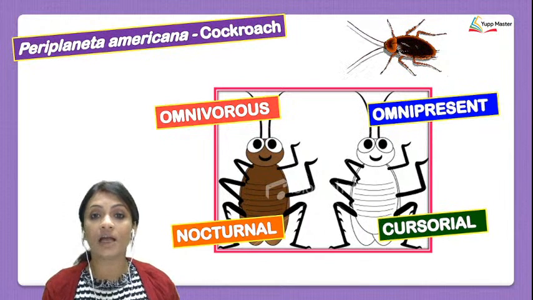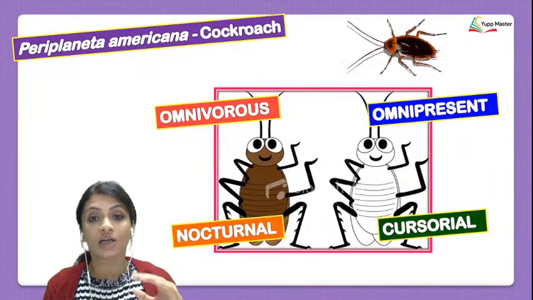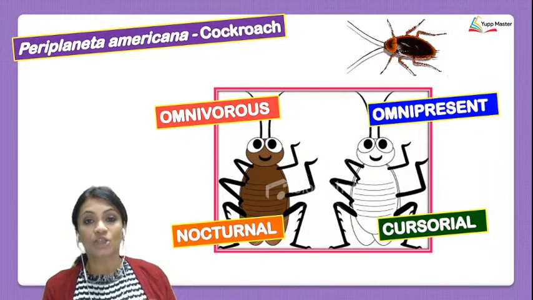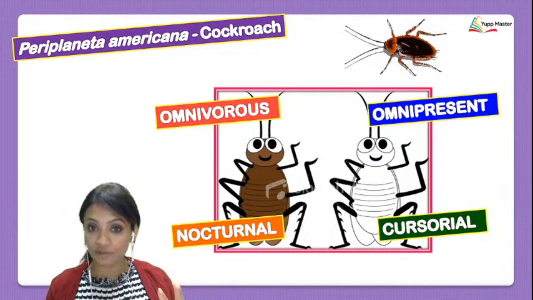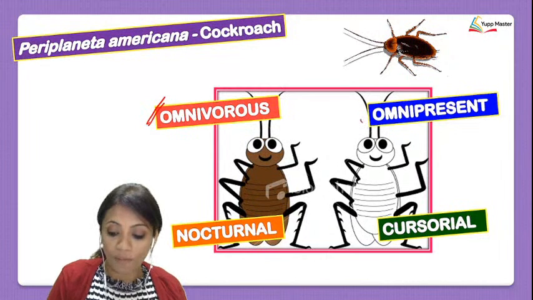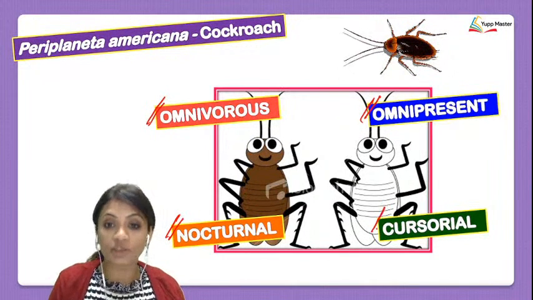It has running legs, hence it is called cursorial. Cursorial means that it is going to be running all the time. So, these are the 4 words I'd like you to remember. Which are they? First, omnivorous. Second, omnipresent. Third, nocturnal. And fourth, cursorial.